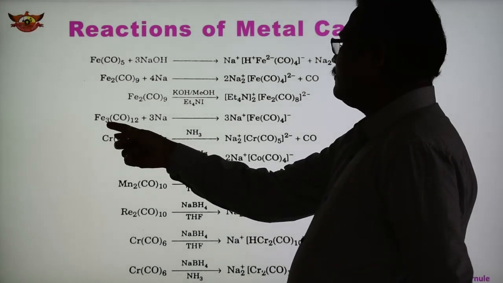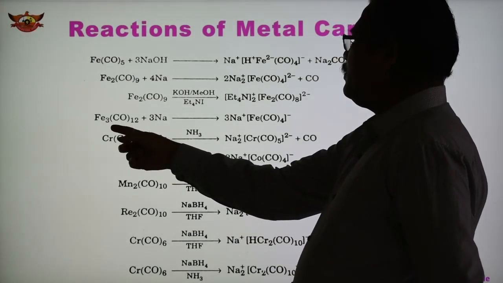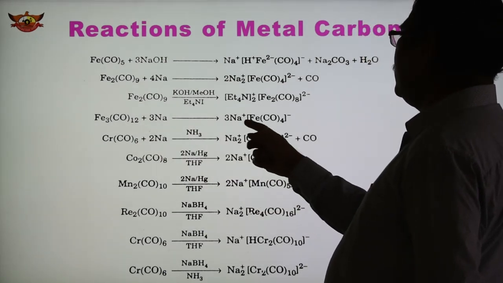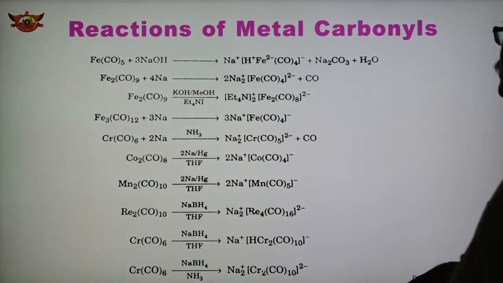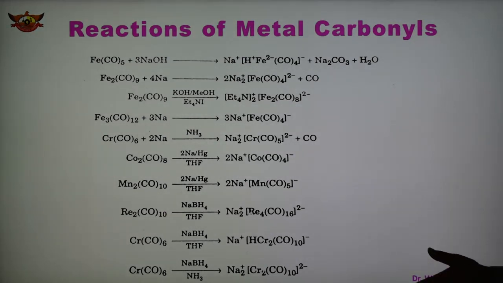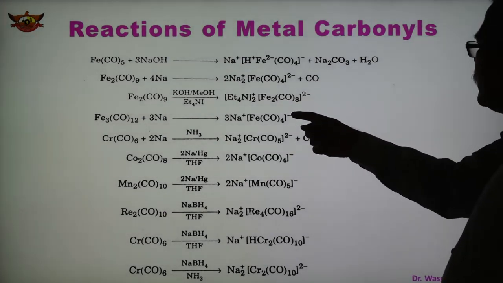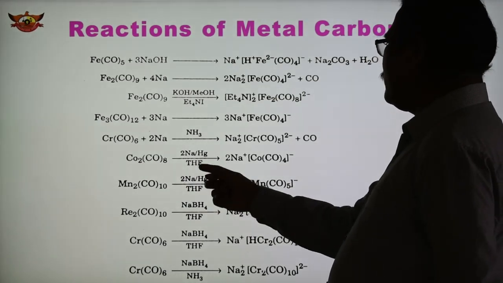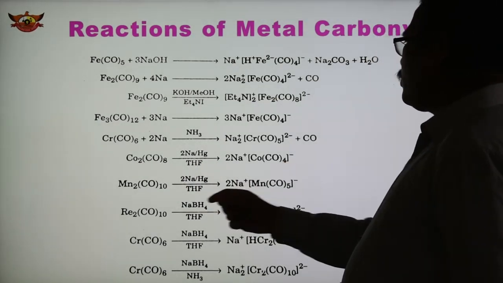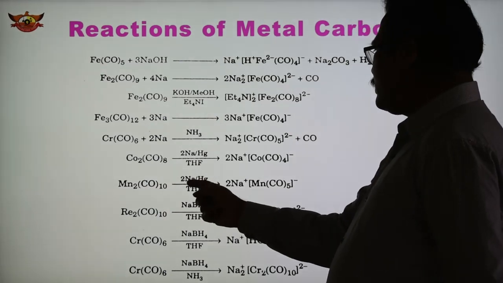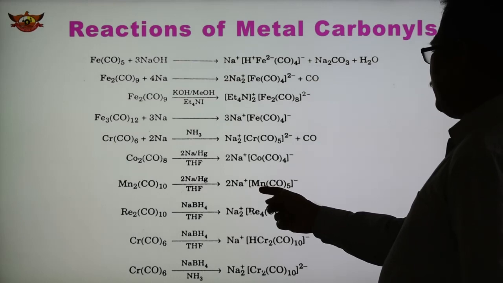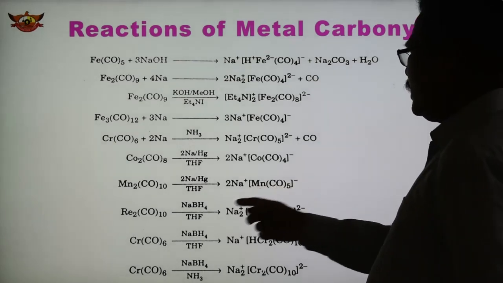Another here, Fe3(CO)12 with sodium reacts to give 3 Na Fe(CO)4 minus. So in this way, so many reactions are there where negatively charged complex ions are formed. Co2(CO)8 with sodium amalgam we have already seen, forming this type of complex. Mn2(CO)10 reacts with sodium amalgam in the presence of THF forming twice Na+ Mn(CO)5 minus.